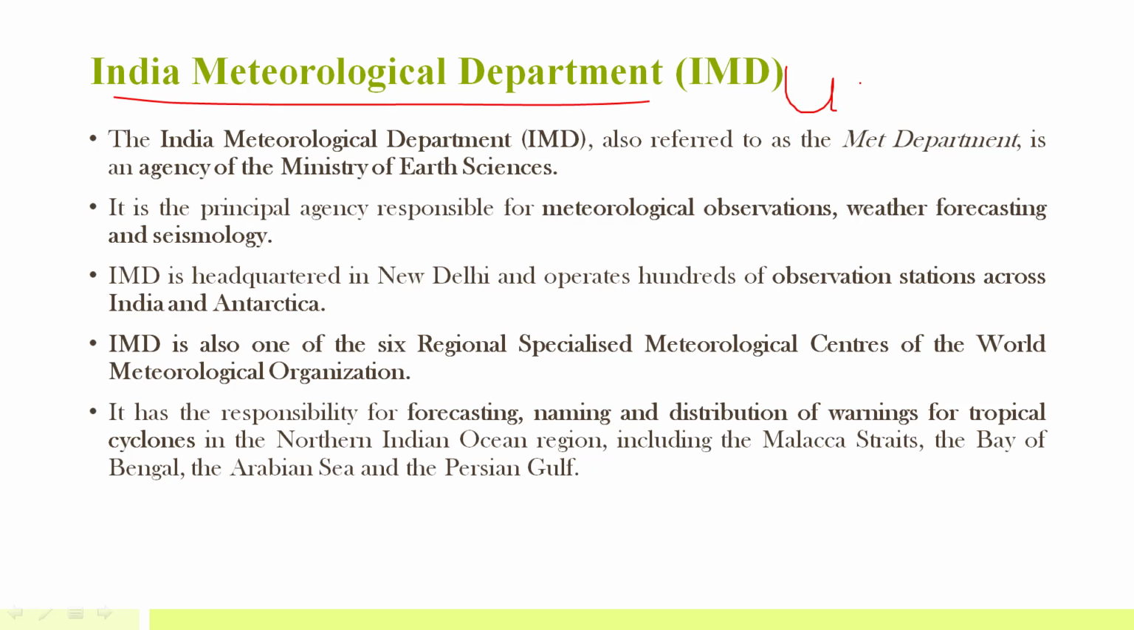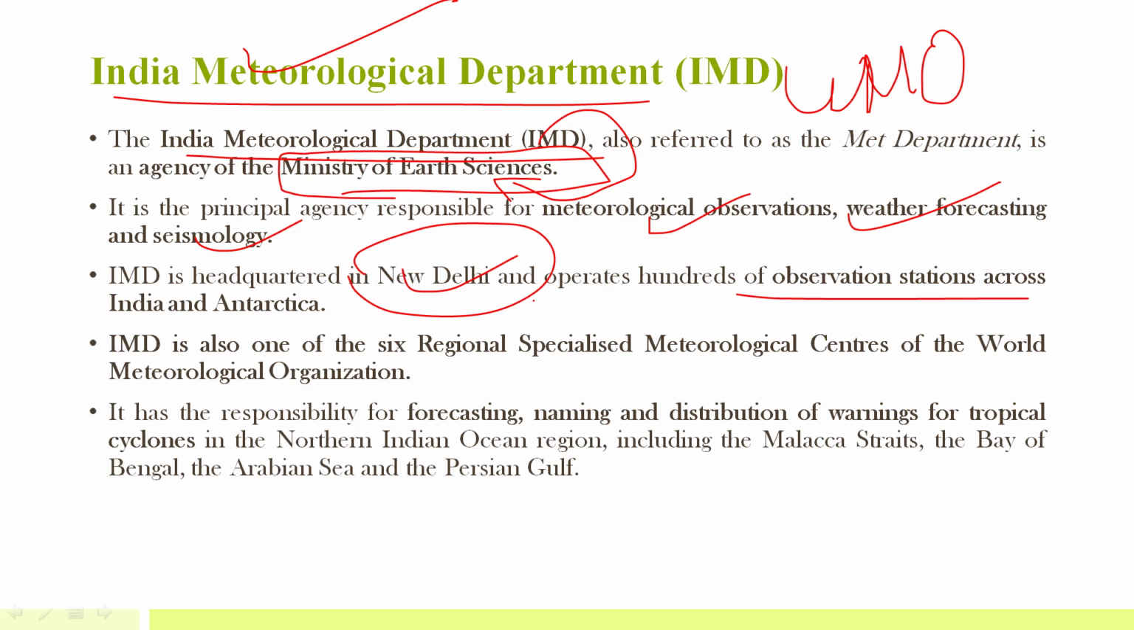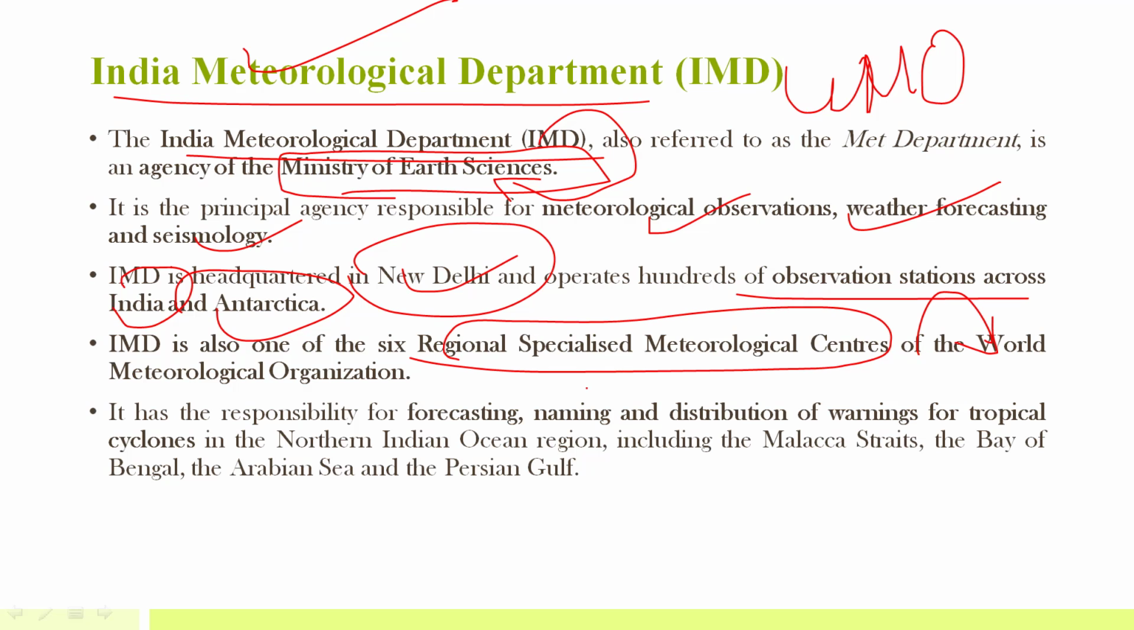Then, as we have discussed WMO, that is World Meteorological Organization, there is another Indian department, that is Indian Meteorological Department. It is under the Ministry of Earth Sciences. Remember, it's not under the Ministry of Environment, and this is the primary agency responsible for meteorological observation, weather forecasting, seismology, etc. Headquartered in New Delhi, it also operates hundreds of observation stations across India and in Antarctica as well. It is also one of the 6 regional specialized meteorological centers of the World Meteorological Organization.